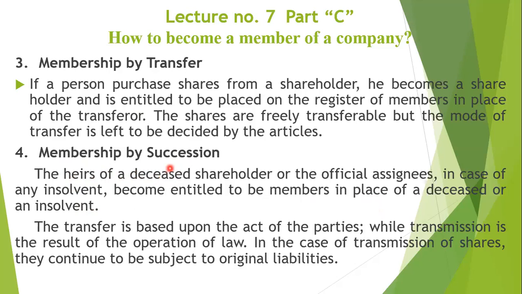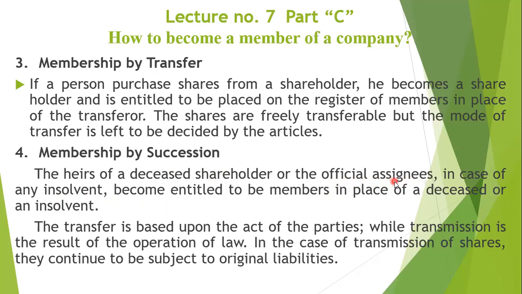The second type of membership by succession is when a person is declared insolvent. As you know what insolvent means: when the debts and liabilities of a person are more than his assets, he can apply to the court and he will be declared insolvent. Then all of his shares will be transferred to the official assignee.